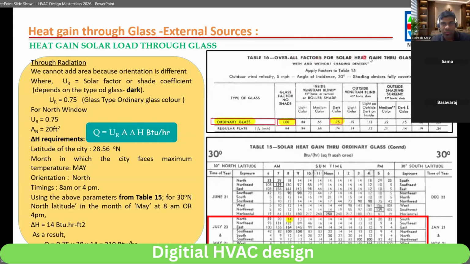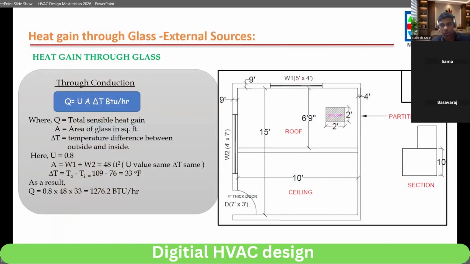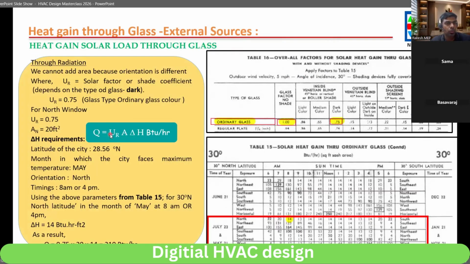Here is the overall factor for solar heat gain through glass with and without shading. If it's dark in color, for other directions will this value change? No, this value will remain the same. Why have we mentioned north? Because we have to calculate the area for the north window. That is the reason the orientation is mentioned there. So for north, U is equal to this much, area is equal to 20. You know A, you know U, del H we have to find out from this table.